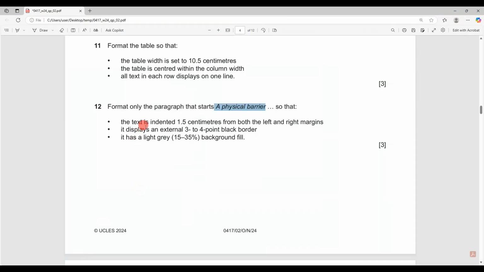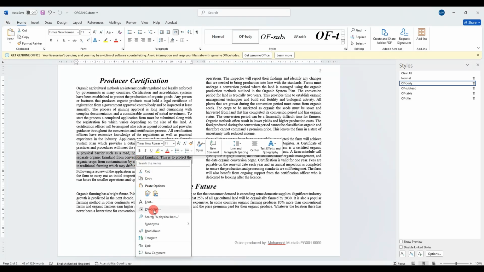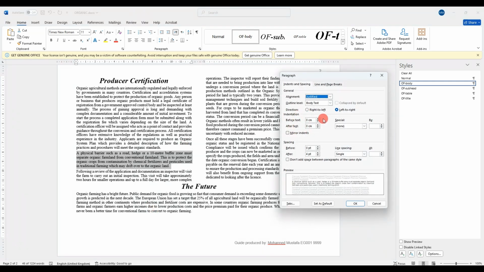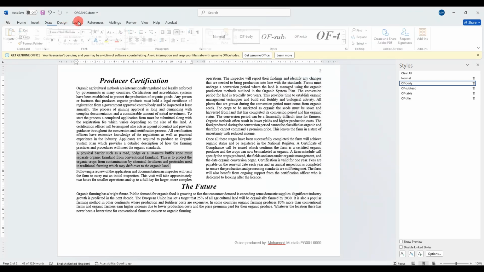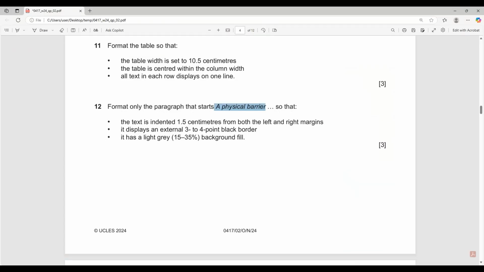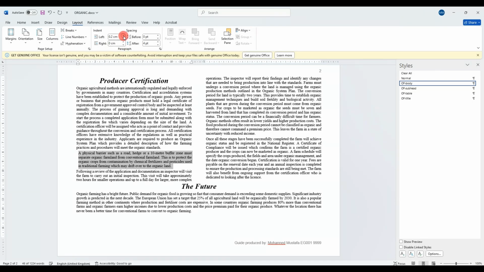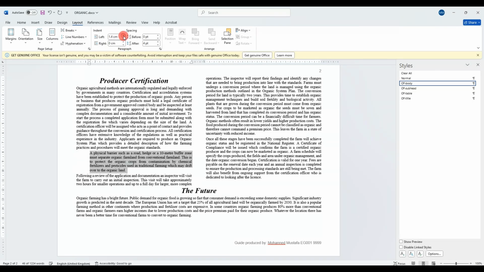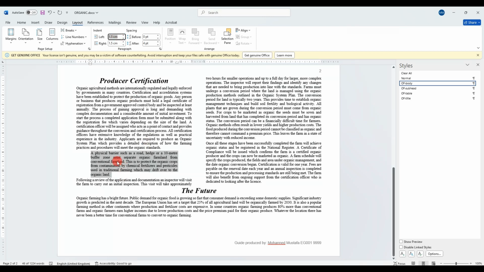What we need, the text is indented 1.5 from both left and right margins. So remember, you can right click, go to paragraph, and change the indentation from here, left and right, or you can do it from the layout. So just make sure that I'm doing it from the layout. It should be 1.5 centimeter from both left and right. So from the left it's 1.5, and also from the right it will be 1.5, as you can see here.